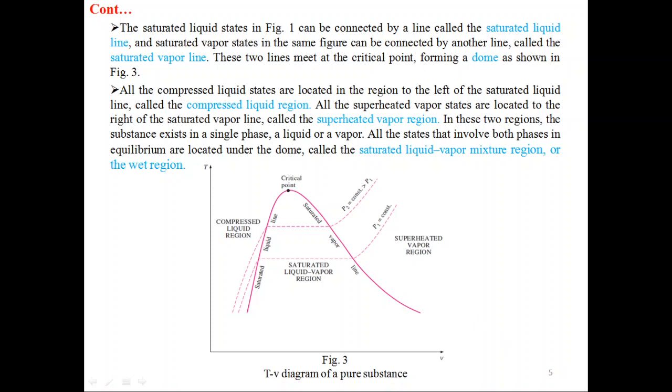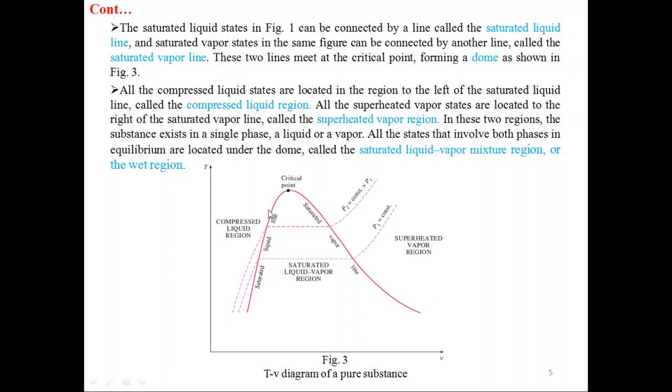All the compressed liquid states are located in the region to the left of the saturated liquid line, called the compressed liquid region. All the superheated vapor states are located to the right of the saturated vapor line, called the superheated vapor region.